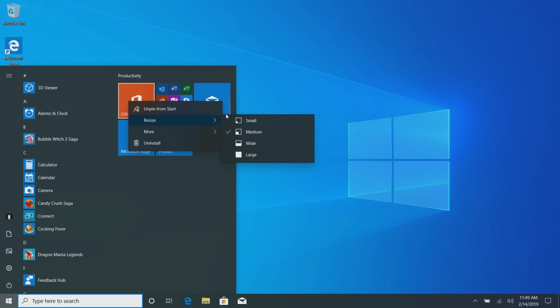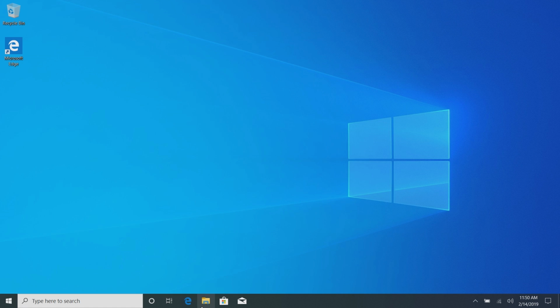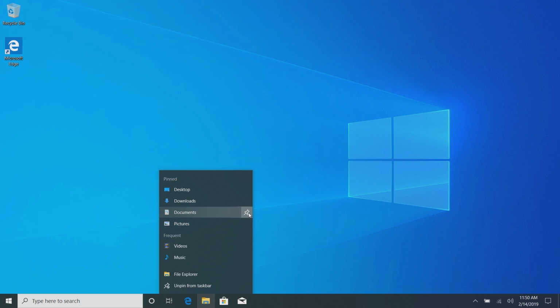So it's very hard to see here, but there's a subtle blur effect behind these context menus now, in addition to a hovering effect which is called reveal, and it follows your cursor around certain elements. You can see here that there's like a light effect that's following my cursor, and it looks fairly nice. And those same blur and reveal effects are available in jump lists in the taskbar area as well, so it looks very nice here. Again, you can see that reveal effect following my cursor around,